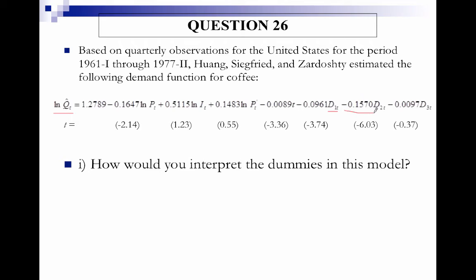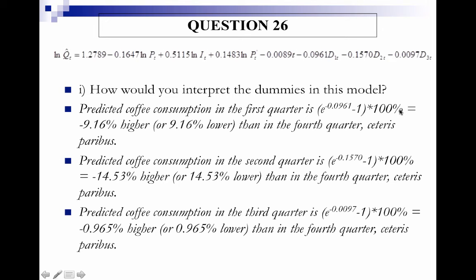And we would have the same interpretation for all of the dummy variables, using the fourth quarter as the benchmark quarter. Okay, so predicted coffee consumption in the first quarter is e to the negative 0.0961 minus 1, or 9.16% lower than in the fourth quarter, holding all else constant. And the interpretations are similar for the second and third quarters. In each case, we're comparing consumption in that quarter with consumption in the fourth quarter, since the fourth quarter is our reference or benchmark category.